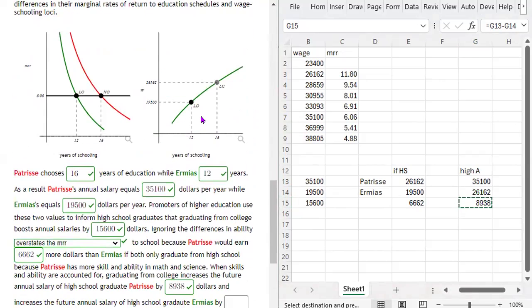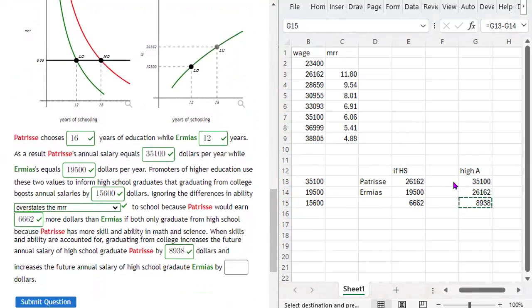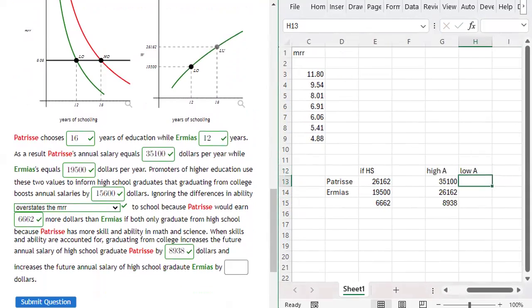Well, the person with lower abilities in math and science going to college is going to do what? So we're going to call this a low A individual. That low A individual is going to make that much money if the person goes to college, and then this much money if they don't go to college and just graduate from high school, right? And that difference is $6,662, right?